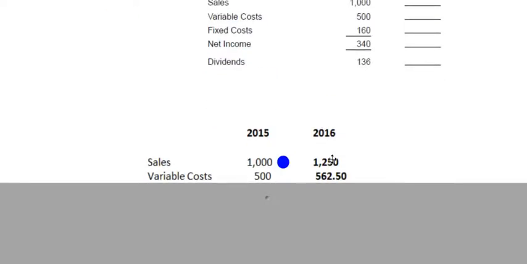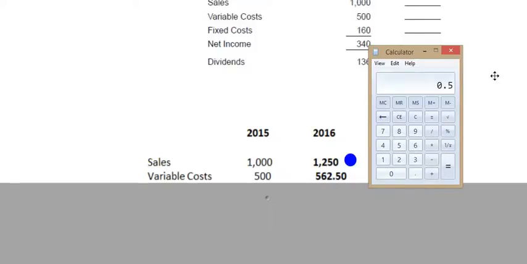So the variable cost for 2016 is going to be 45% of the projected sales for 2016. Either you can copy the answer here, but I would like you to make sure it's right. So let's go 1,250 times 0.45, and that should give us our $562.50 that goes right there.